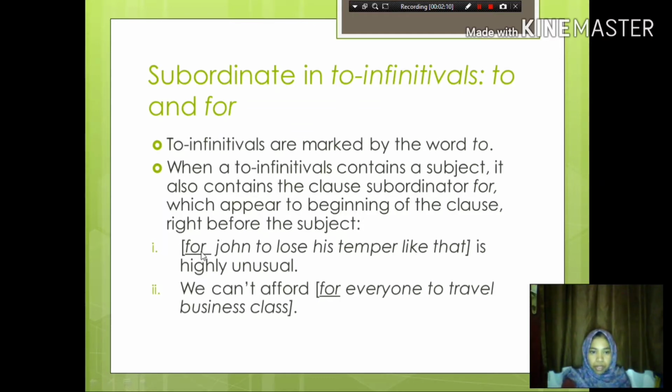You can look at the sample. For John to lose his temper like that is highly unusual. The clause begins with for in this first example. We can see the strong similarity in meaning between for John and for everyone.